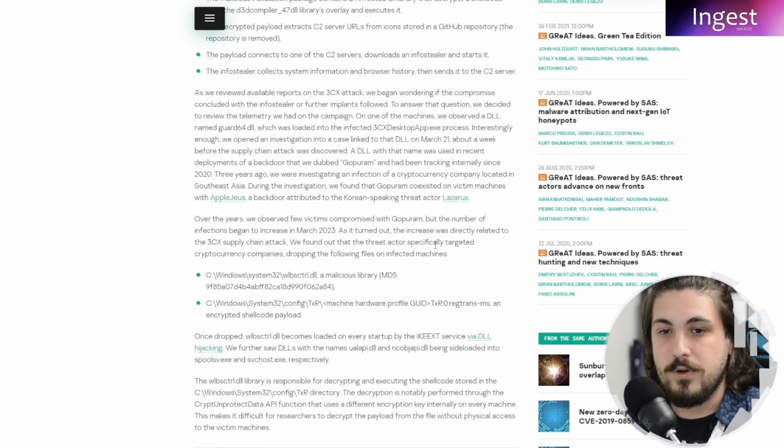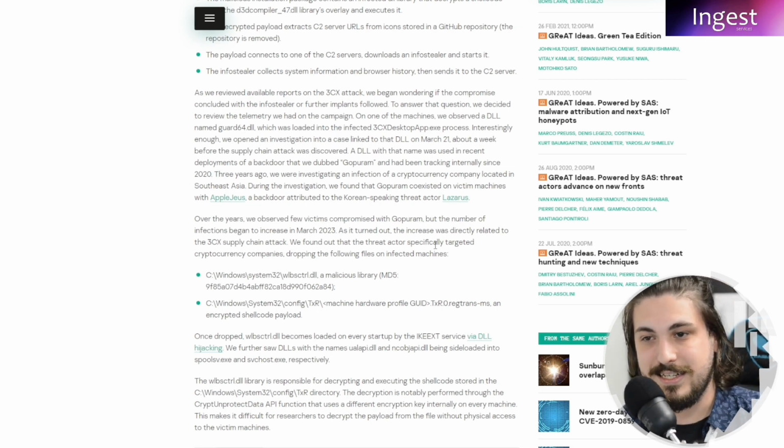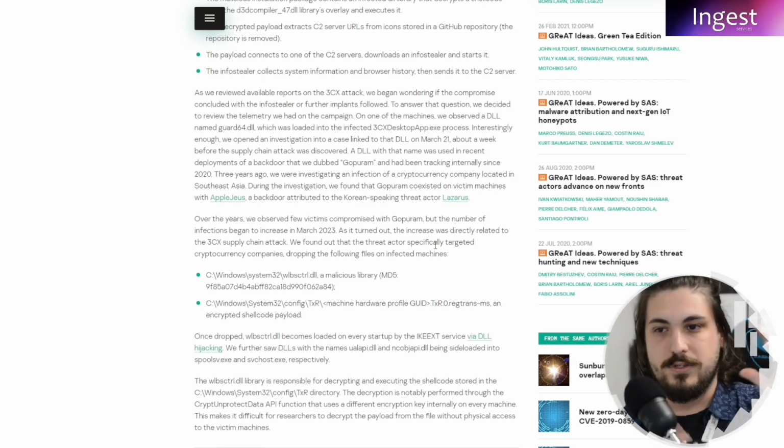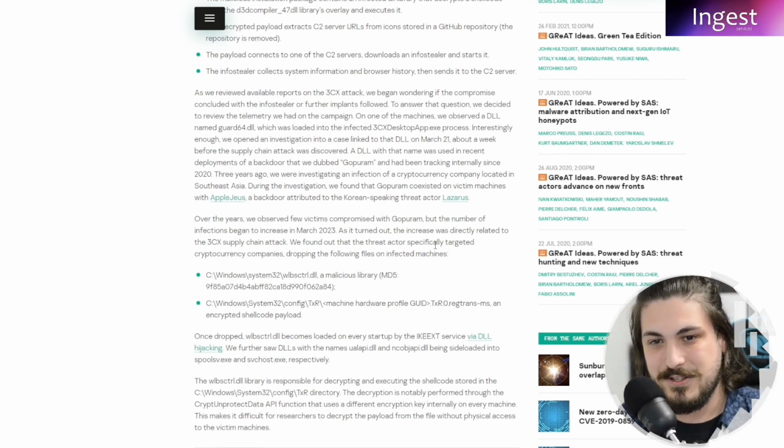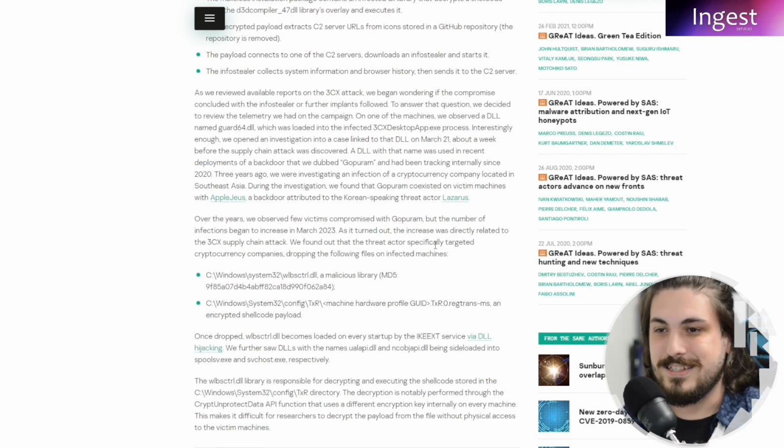They say that we were investigating an infection of a cryptocurrency company located in Southeast Asia. During the investigation, we found that Gopuram, named after a temple in India, coexisted on victim machines with AppleJeus, a backdoor attributed to the Korean-speaking threat actor Lazarus. Now we're starting to see the link to North Korea.